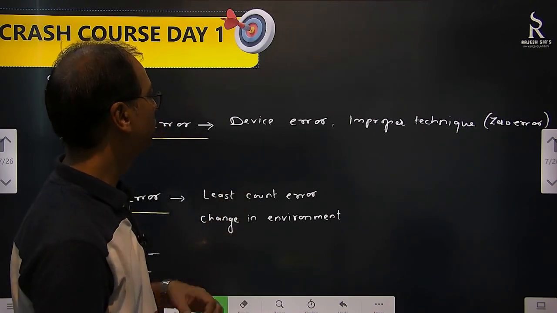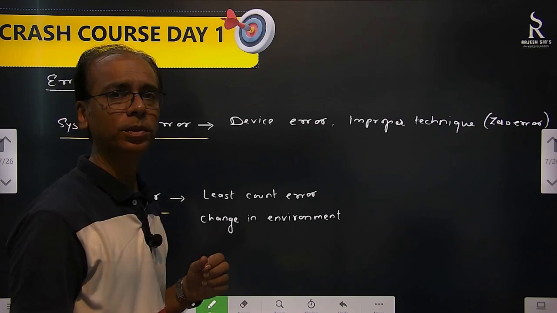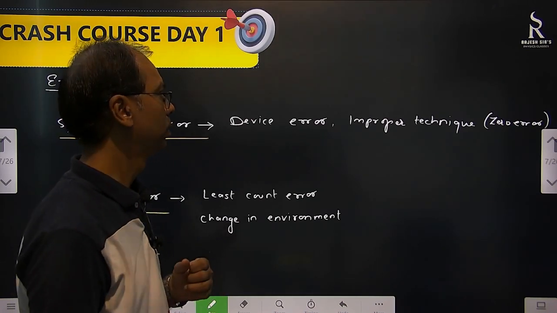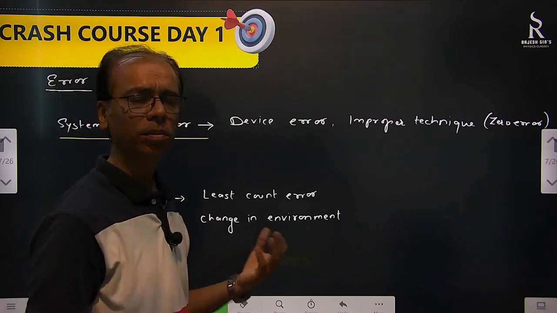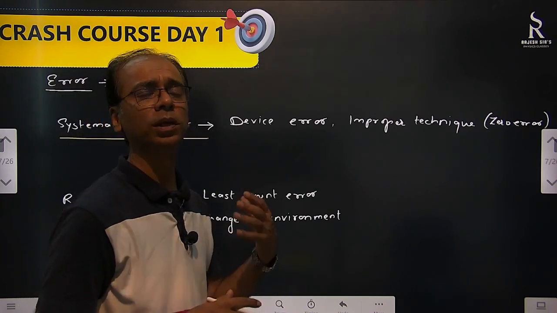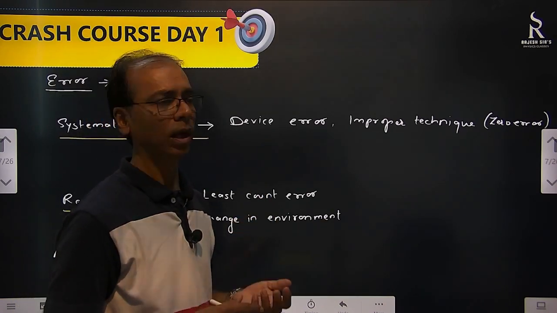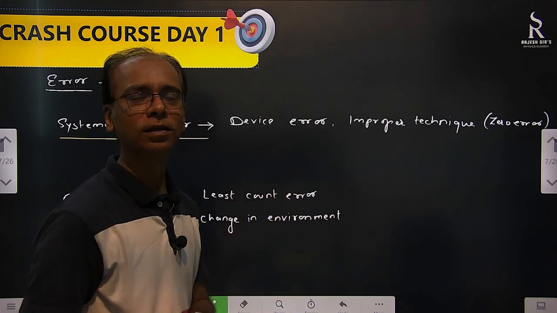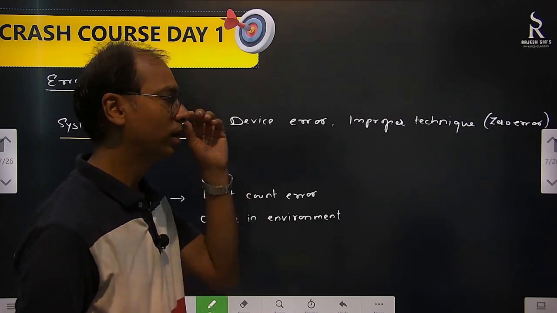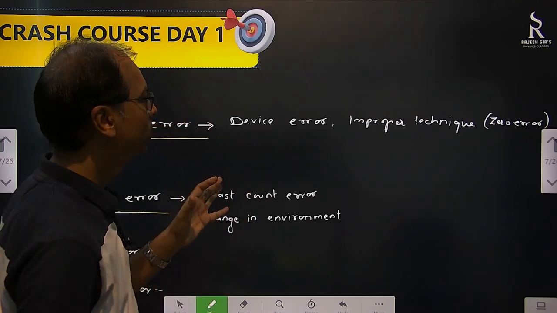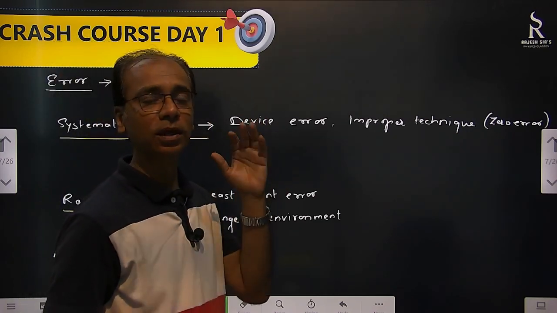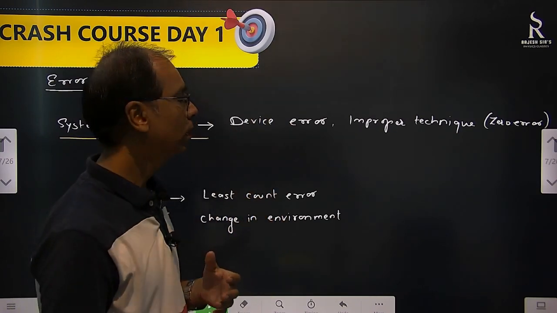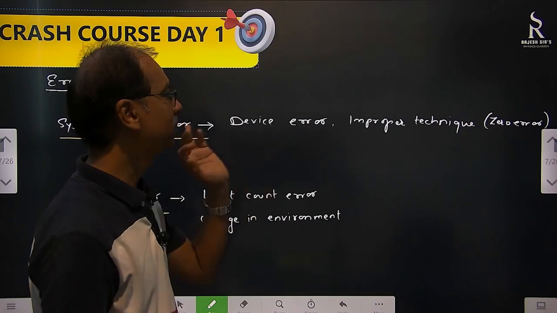Device error. In the device some error is there. What kind of errors will be there in a device? Zero error. Zero error means I am not measuring anything. Suppose we are talking about an ammeter. I have not connected the ammeter into any circuit, but it's still showing 1 ampere. Okay, that's called zero error. Mostly zero errors we will be using in the case of vernier calipers and screw gauge, that we'll see. So zero error is device error.